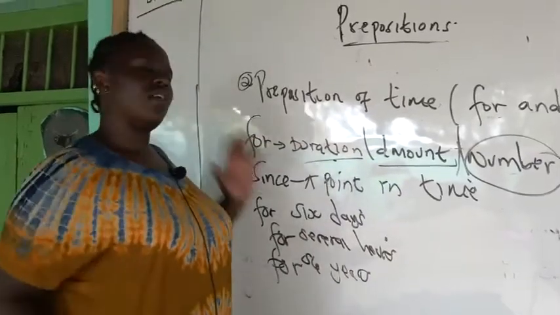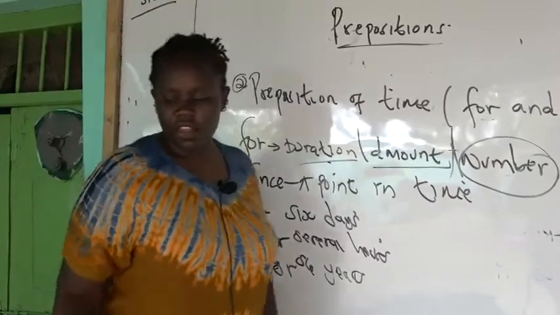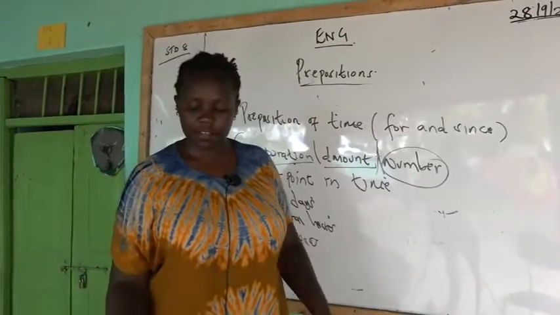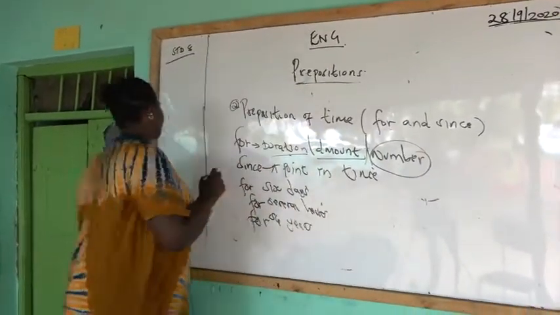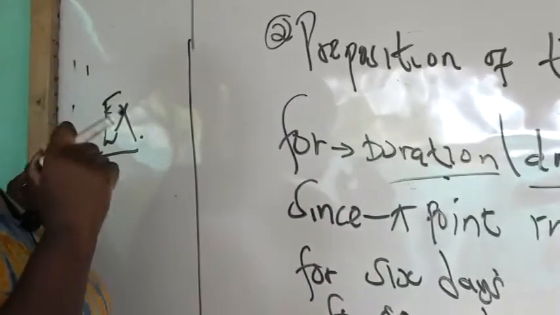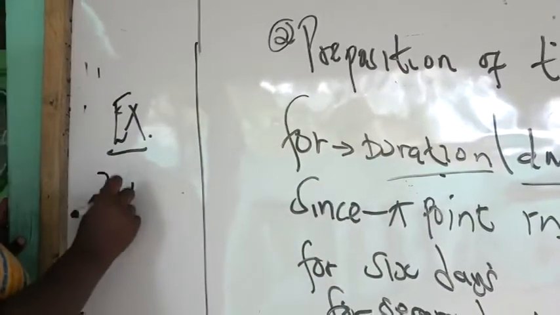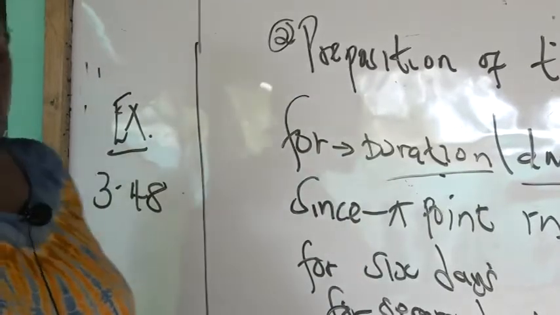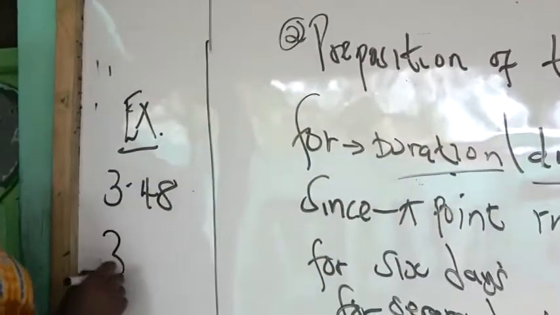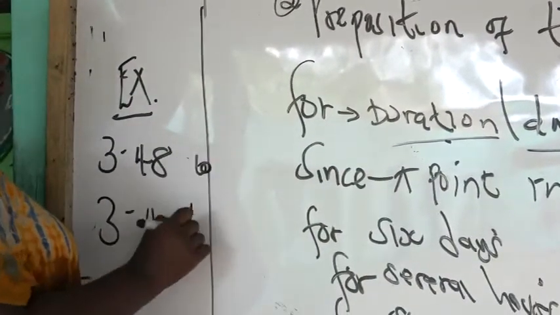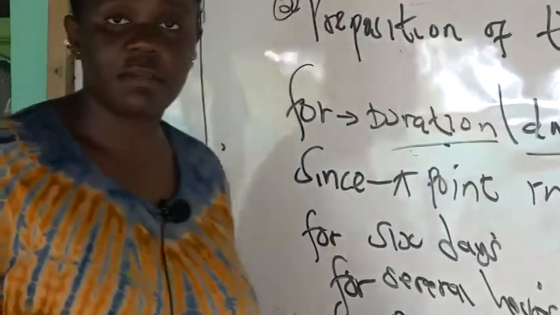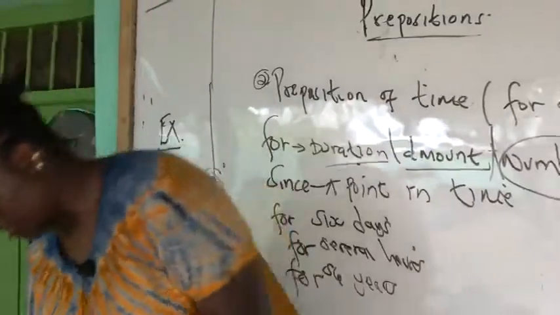Just make sure you make some little notes, and then you go to your Menda Primary English and attempt the exercise. You take exercise 3.48 and also do exercise 3.49. Each has 10 questions. Next time you collect your books, the work must be on it. Have a good day.